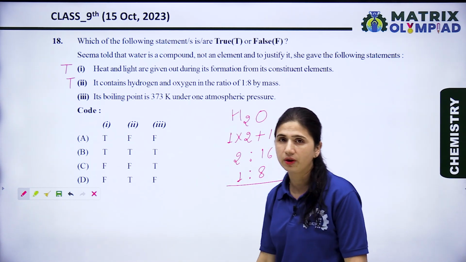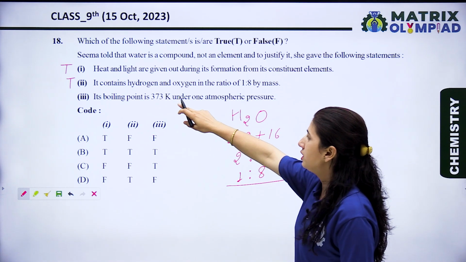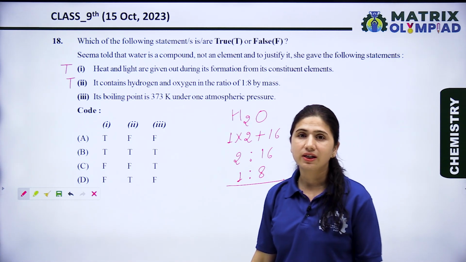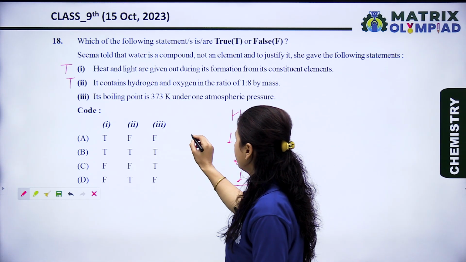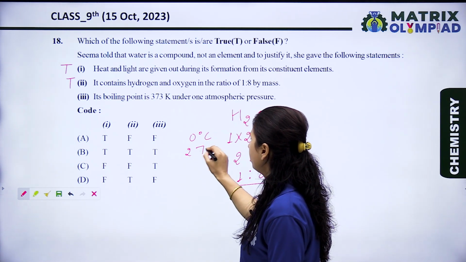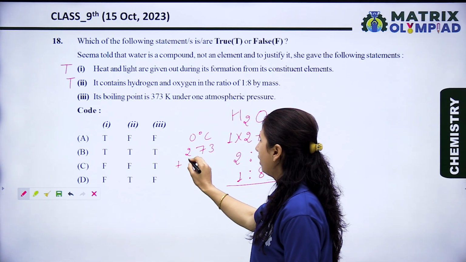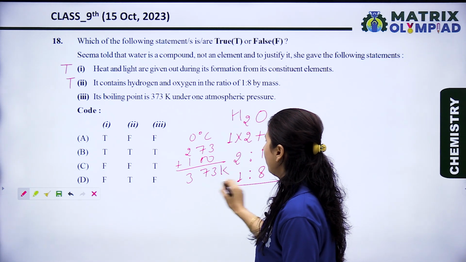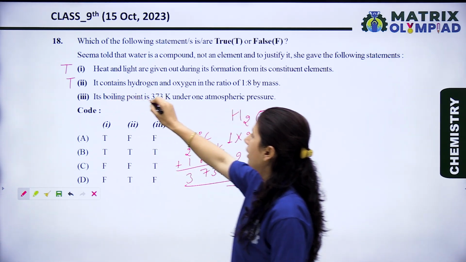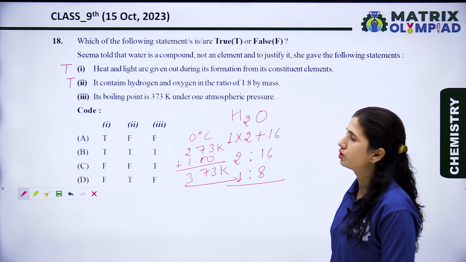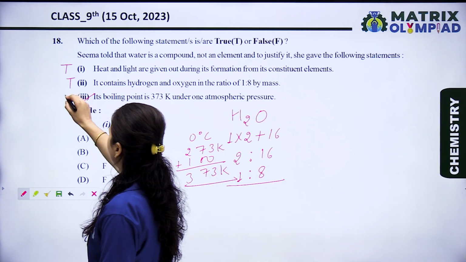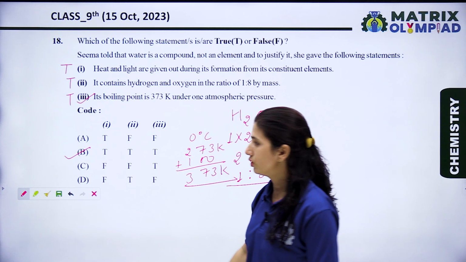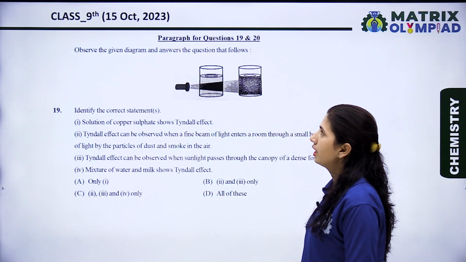Now let's see the next one. Its boiling point is 373 Kelvin under 1 atmospheric pressure. We know that water boils at 100 degrees, and we know that 0 degrees is equal to 273 Kelvin, so when we add 100 to 273, it becomes 373 Kelvin. So its boiling point is 373 Kelvin under 1 atmospheric pressure. This is also a right statement. So true, true and true. Option B is the correct option for this question. Now let's see the next question.